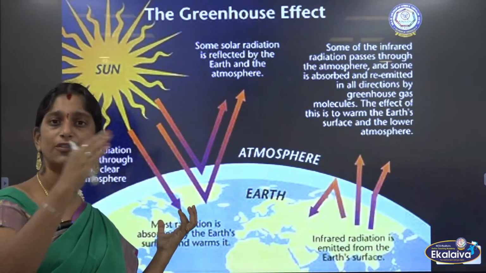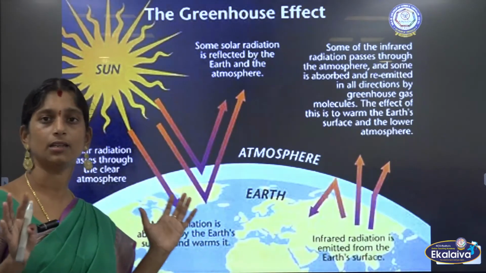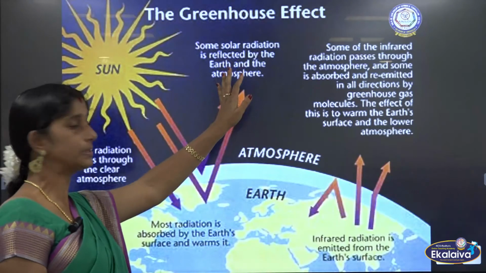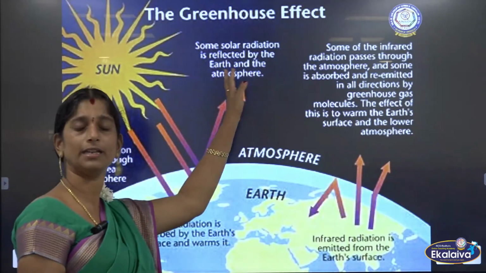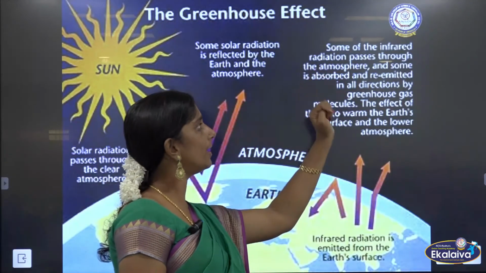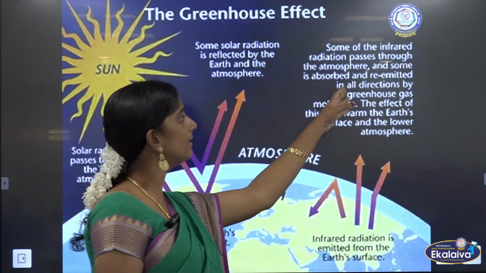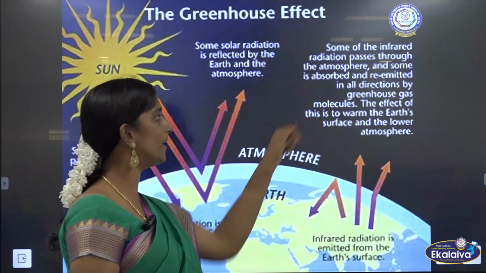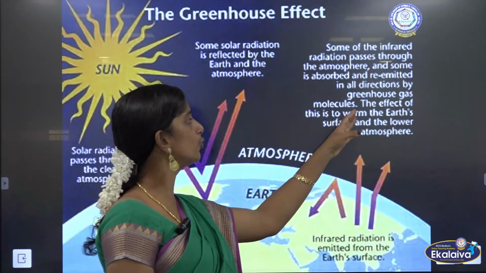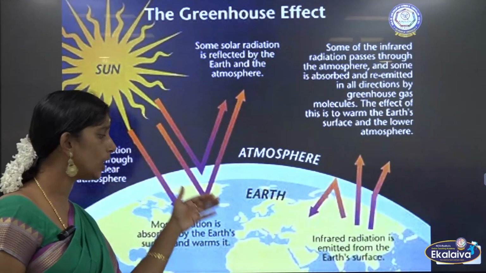Just because of this atmosphere layer, we are able to absorb that heat, and that keeps the Earth warm. Some more rays get reflected and go back to space. Some solar radiation is reflected by the Earth and the atmosphere. Then some of the infrared radiation passes through the atmosphere, and some is absorbed and re-emitted in all directions by greenhouse gas molecules. The effect of this is to warm the Earth's surface and the lower atmosphere. So this is what happens.